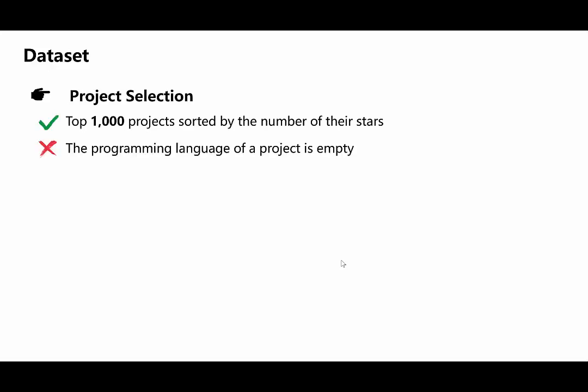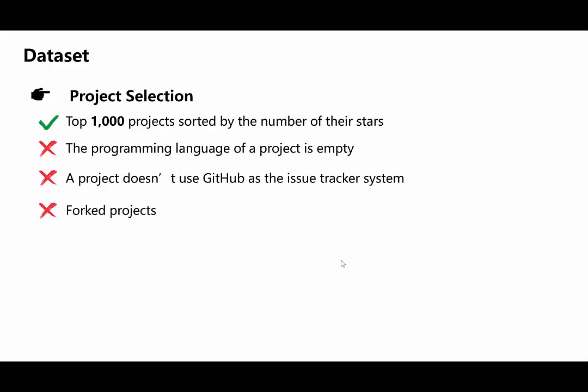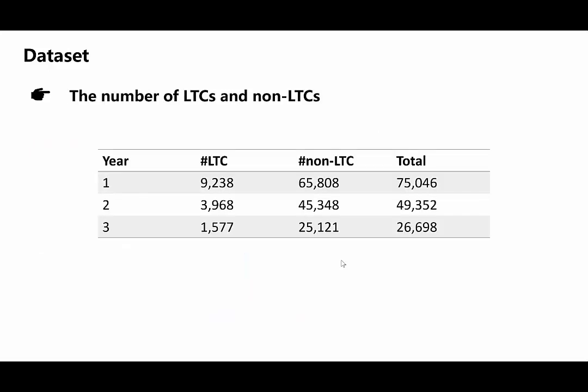And we select projects by the following steps. First, we select the top 1,000 projects sorted by the number of their stars. Then we filter the projects whose programming language is empty. And we also filter the projects that don't use GitHub as the issue tracking system, and we also filter the forked projects and the deleted projects. Finally, we get 970 projects. And this table shows the number of long-time contributors and non-long-time contributors in different settings of time intervals.